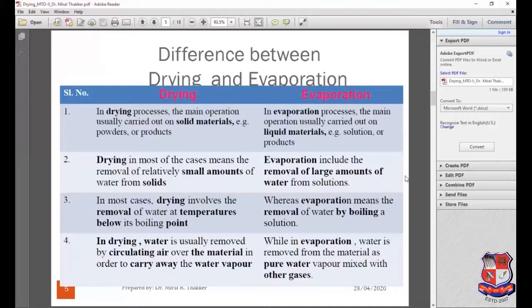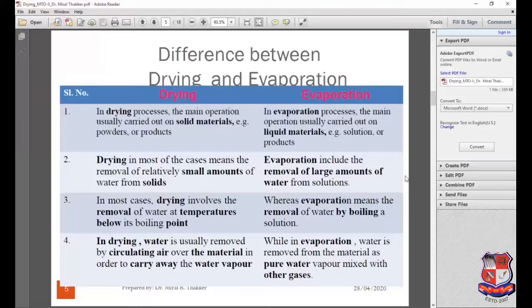Drying in most of the cases means the removal of relatively small amounts of water from solids. It means we are going to evaporate or extract a small amount of water from the solid material. But in opposition to that, evaporation includes the removal of large amounts of water from the solution. Getting this? In most cases, drying involves the removal of water at temperature below its boiling point, whereas evaporation means the removal of water by boiling the solution.